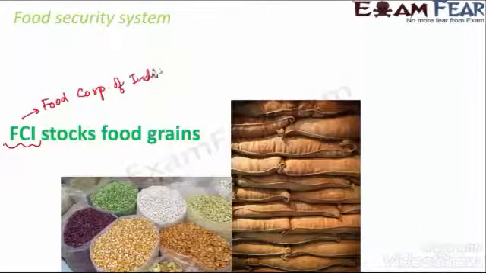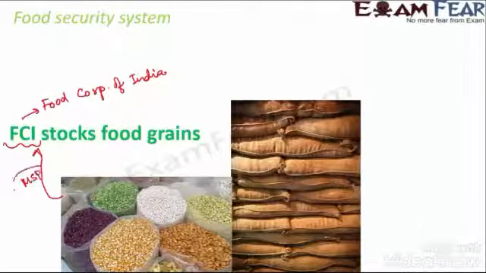The function of FCI is that it takes the food items from the farmers at minimum support price. That means the minimum possible price, right? And who decides this minimum support price? This is decided by the government, right?